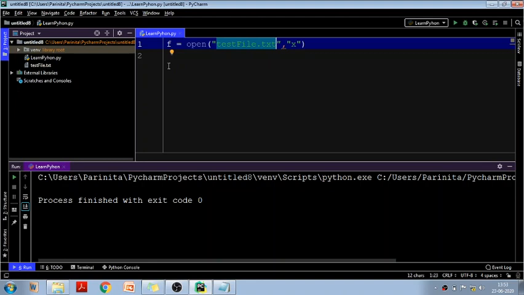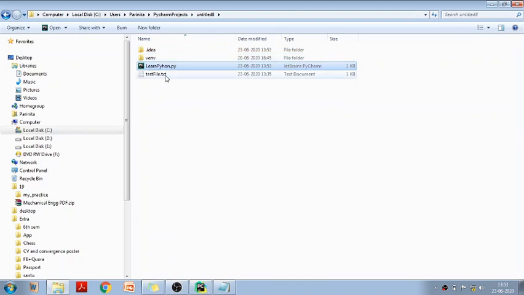I am writing this code in my Python file, learnpython.py, and wherever you have saved your .py file, in the same folder, in the same location, you have to place this text file. Then it can read it very easily.